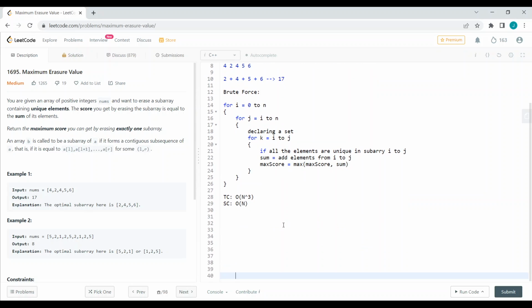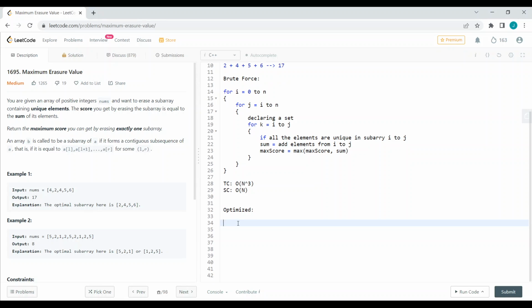But how can we optimize this solution? Optimized, let us see. We can use a sliding window technique here. How I am saying is, we can take the same example 4, 2, 4, 5, 6. Here first we can consider i pointer and j pointer here. We can say it as start and end.